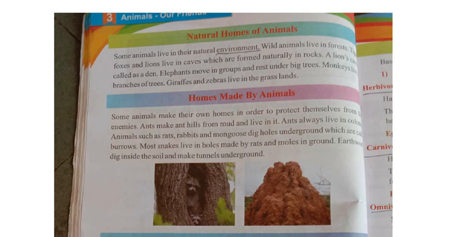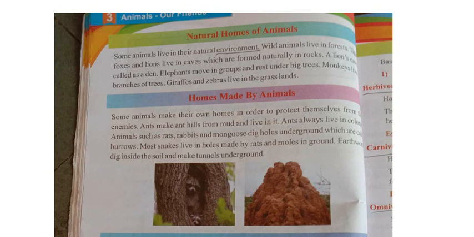Tigers, foxes and lions live in caves which are formed naturally in the rocks. A lion's cave is called a den. Elephants move in groups and rest under the big trees. Monkeys live on branches of the trees. Giraffes and zebras live in the grasslands.